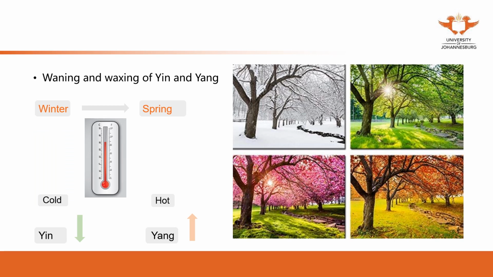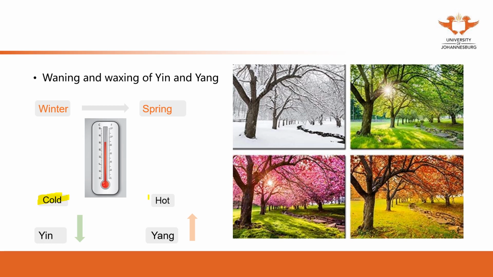The next characteristic of yin and yang is the waning and waxing of yin and yang. From winter to spring, the climate becomes warmer. In winter it's colder.